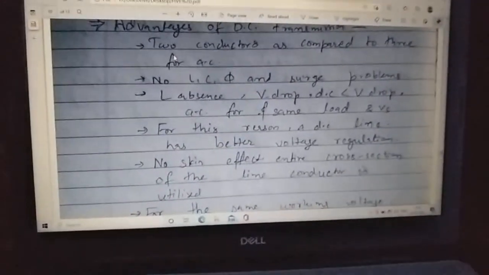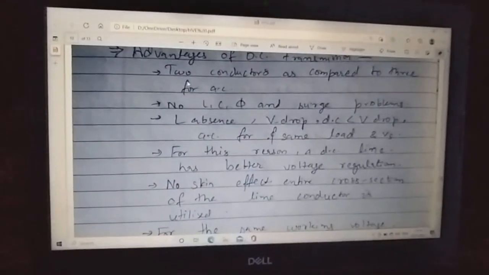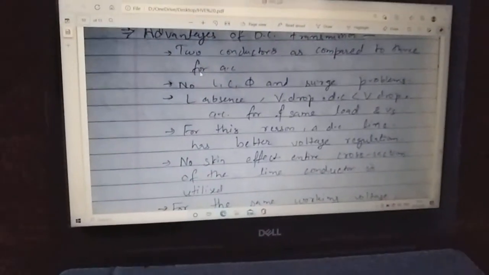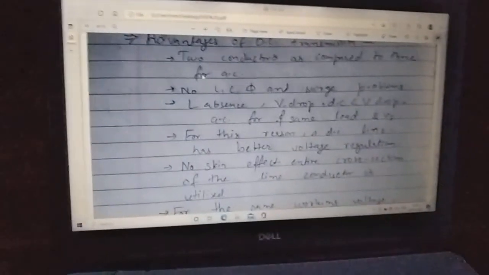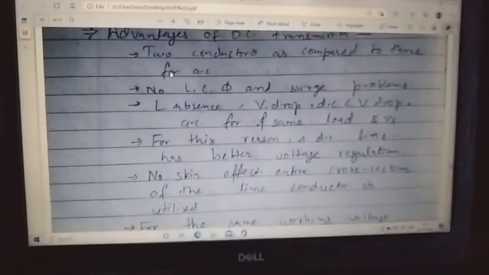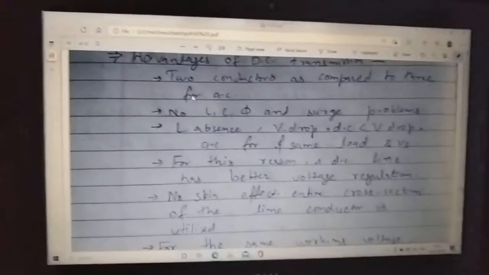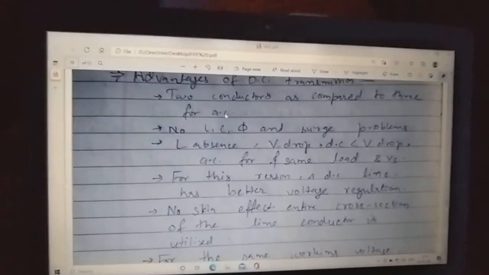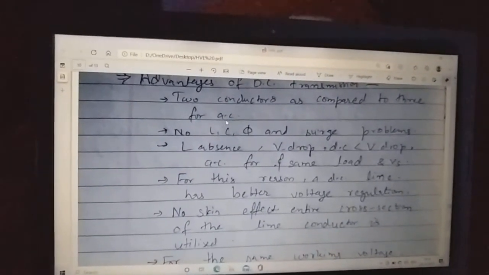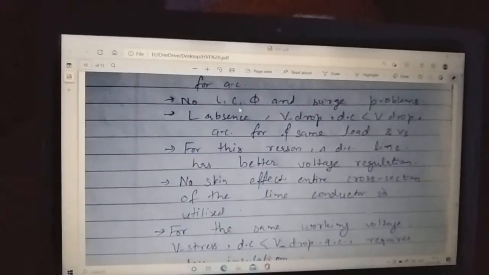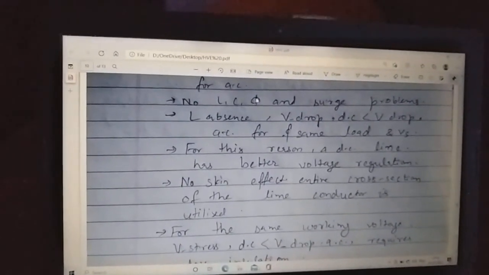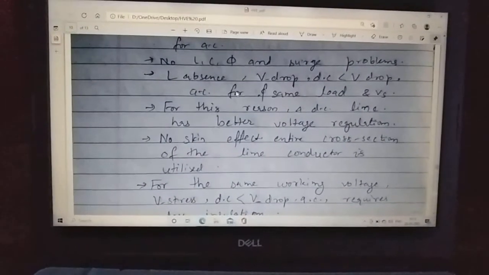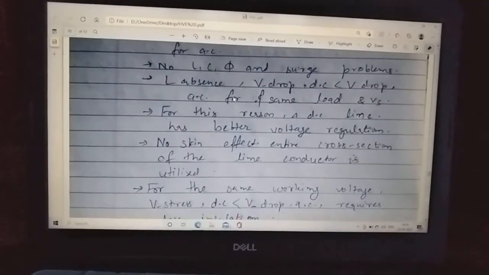As we have seen earlier, there are three phases, and for HVAC operation we need a minimum of 3 conductors, but there is nothing like that if we turn to DC or HVDC: 2 conductors as compared to 3 for AC, and no inductive, capacitive or any kind of power factor is included, and such problems.